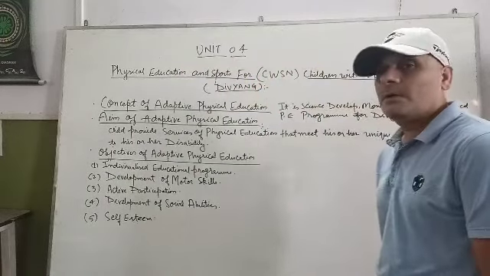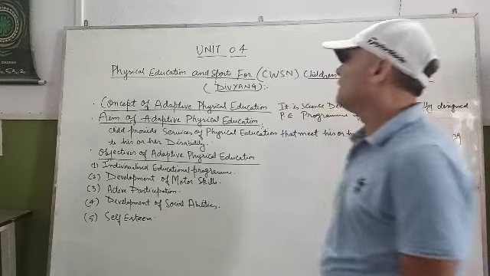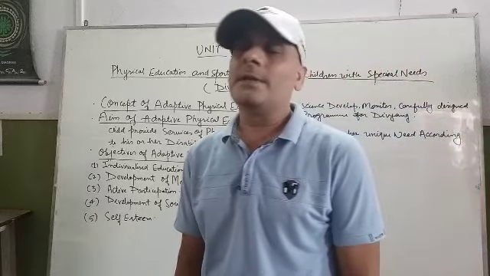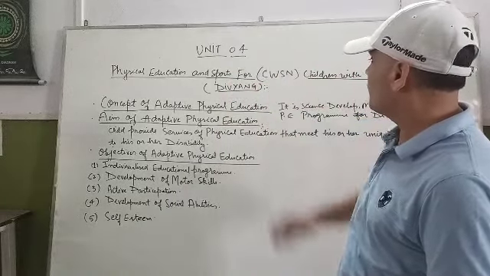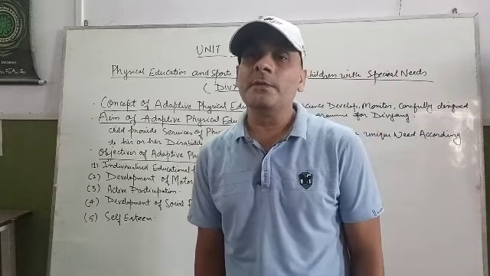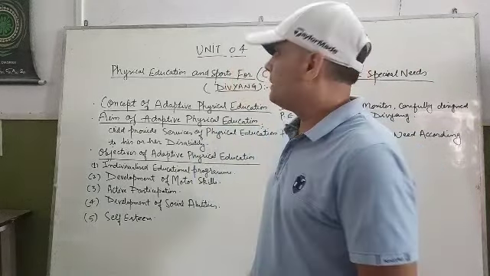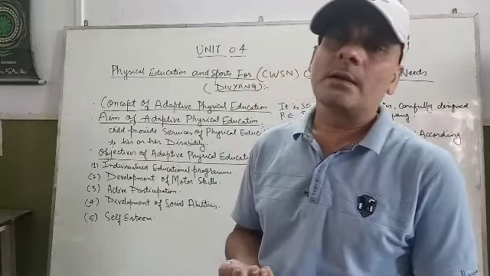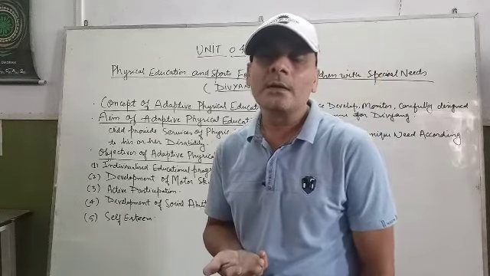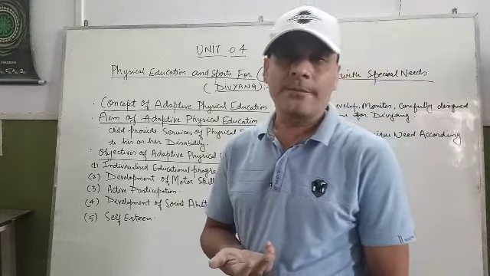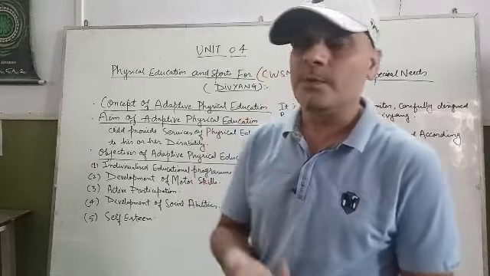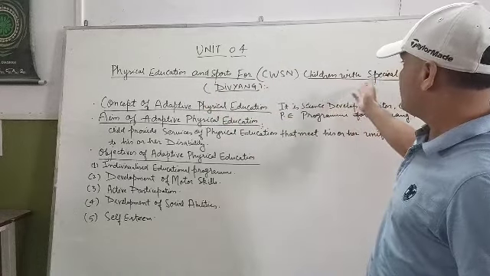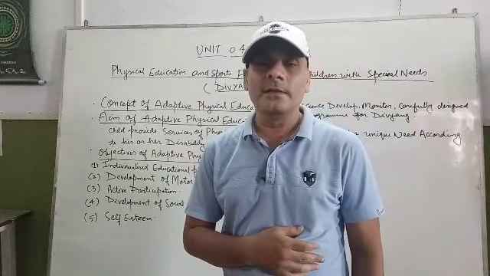In Unit 4, we will discuss adapted physical education. Basically, this unit, that is Unit 4, Physical Education and Sports for CWSN, Children with Special Need, is related to those people who are Divyang, or handicapped, or special people. So this chapter is related to those people, right? Your chapter name is Physical Education and Sports for CWSN, Children with Special Need, Divyang.